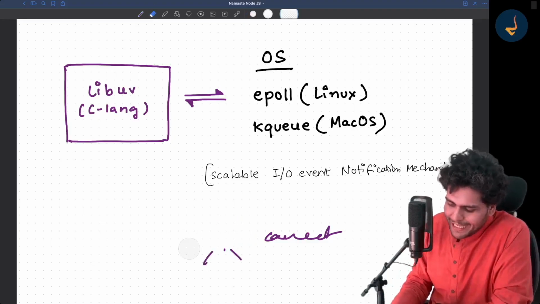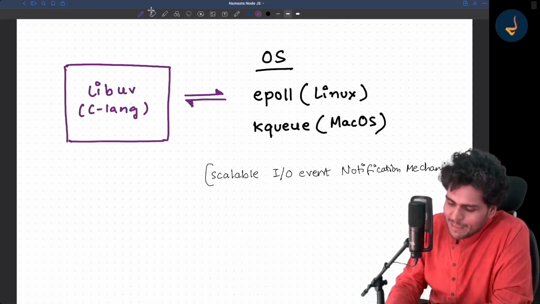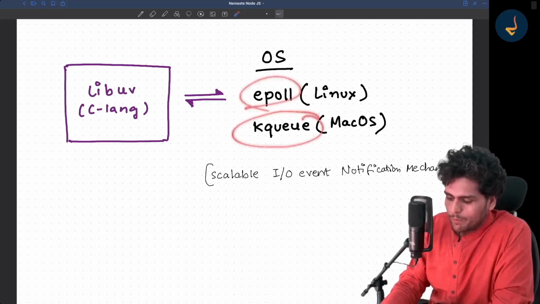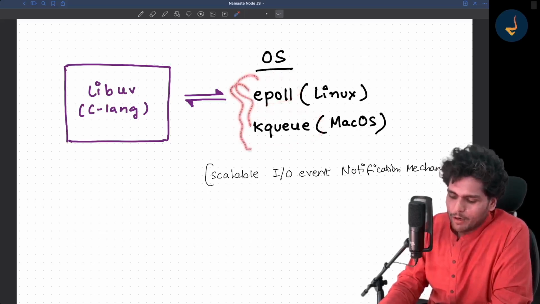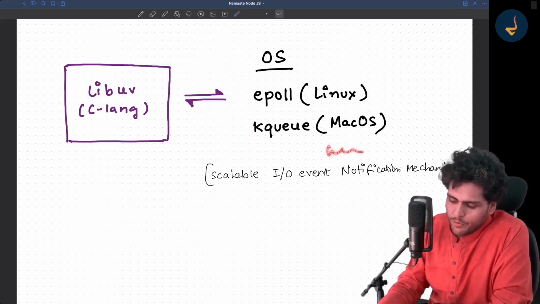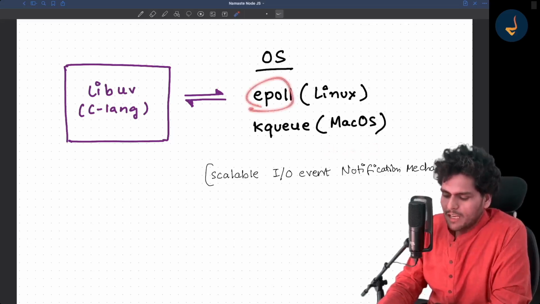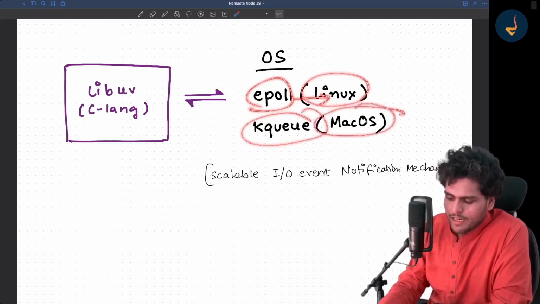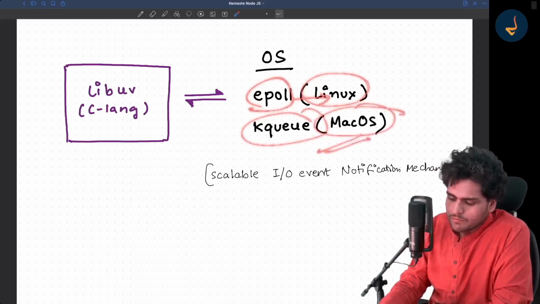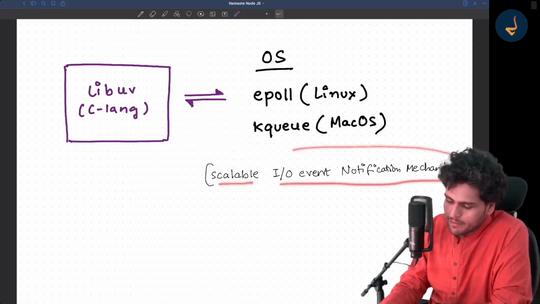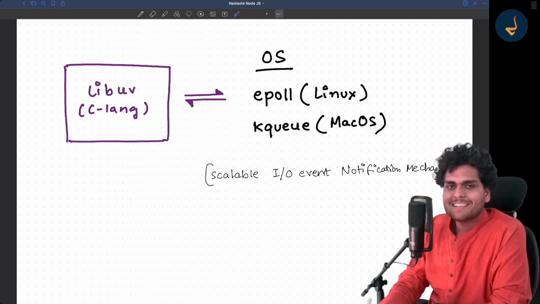There is a different idea which is known as epoll. Epoll and kqueue are basically similar kinds of algorithms. There is a separate one for Windows also. Epoll is the algorithm used in Linux, and kqueue is used in macOS. Basically this is a scalable IO event notification mechanism. What does it mean? Let me tell you.